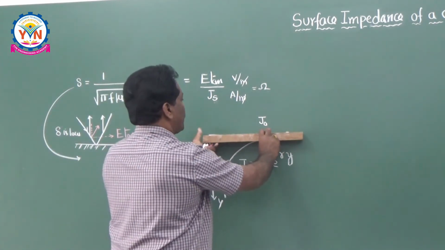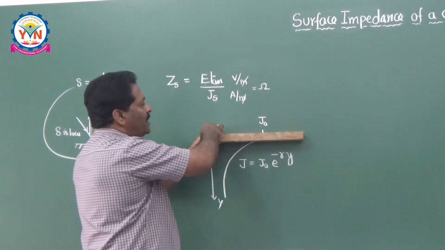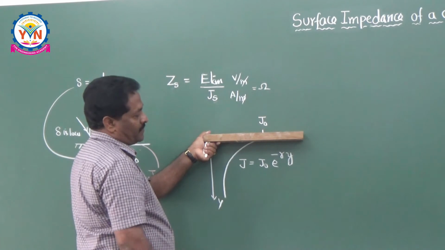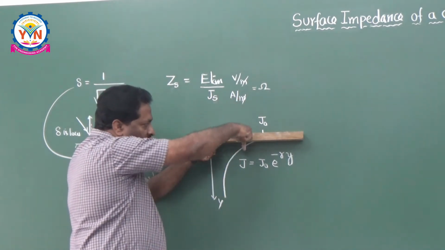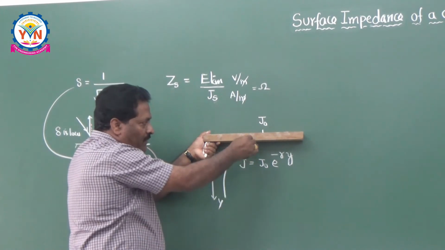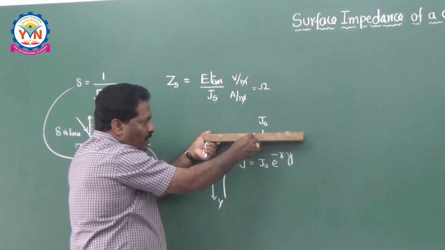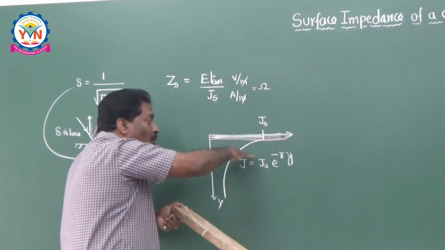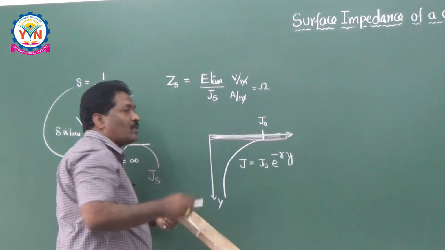This is the conductor at this boundary. On this boundary, the charge always resides, its maximum value is J naught. So whenever you are going interior to this conductor, in the y direction, its value goes on decreasing like this. Initially J naught is there, and as you go into the conductor, the J naught value keeps decreasing.